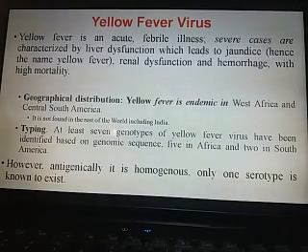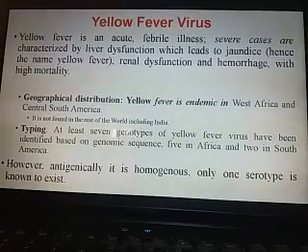There are several reasons responsible for this type of virus not being prevalent in India, and till date no reports have been reported from India of yellow fever virus. That is very interesting. We will discuss later what is the reason behind this.